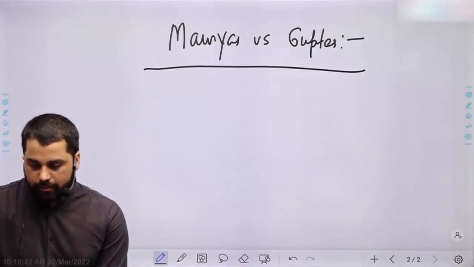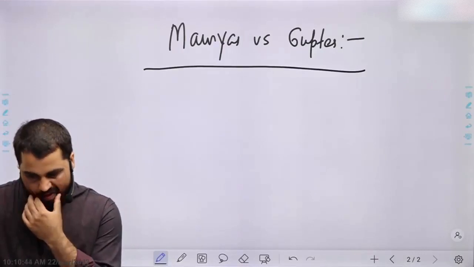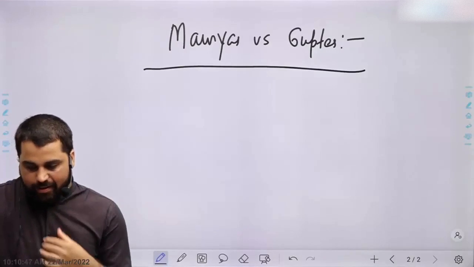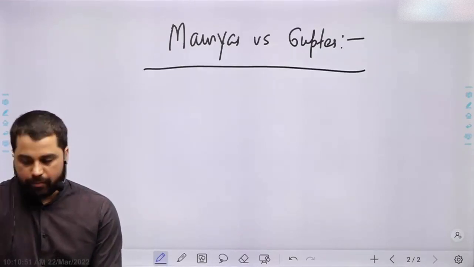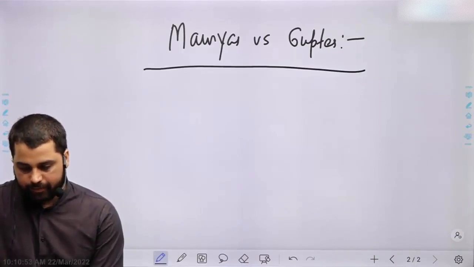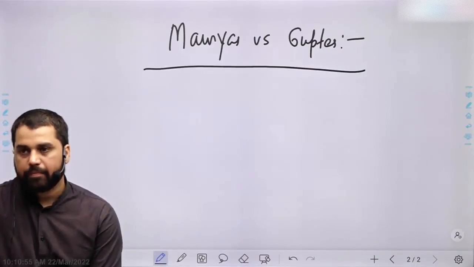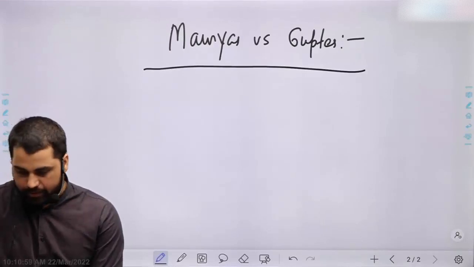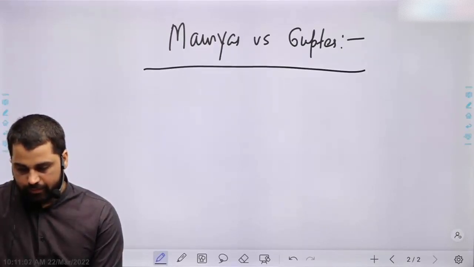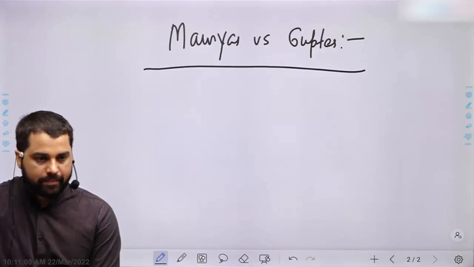External trade and commerce flourished during the Mauryan dynasty, while it declined in the Gupta period.